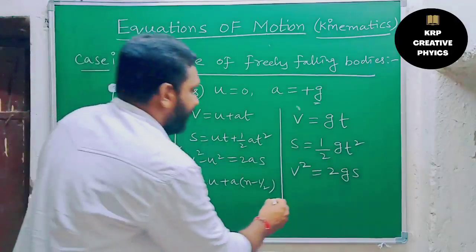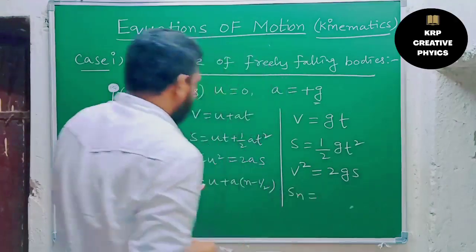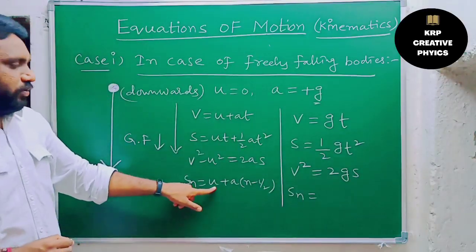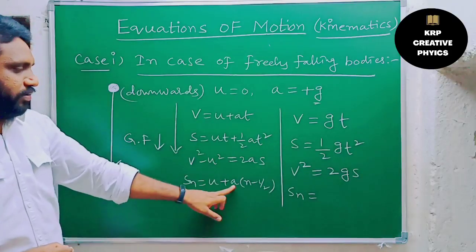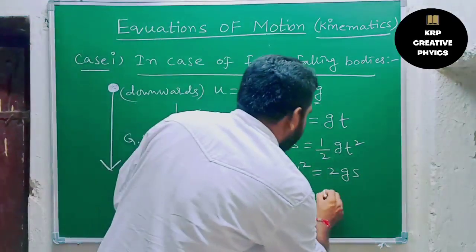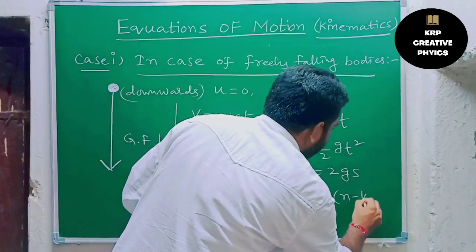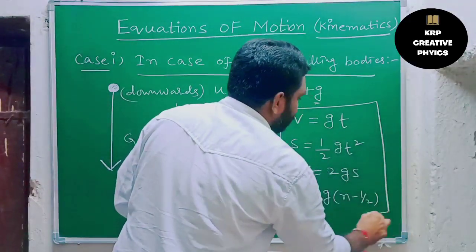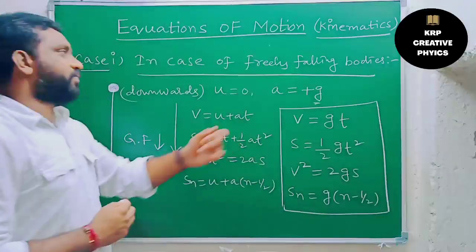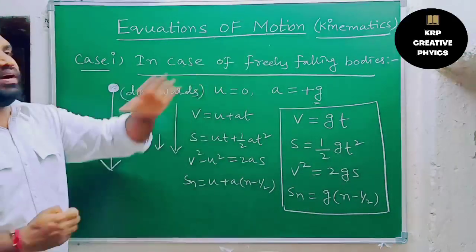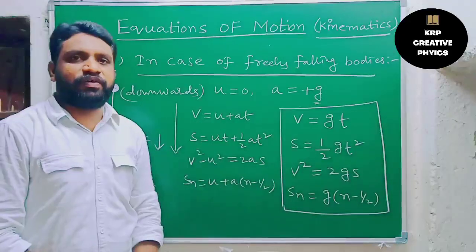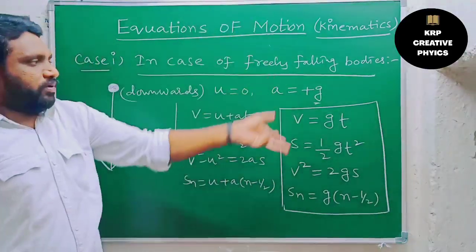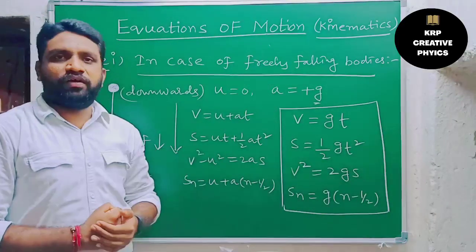Last equation, if we consider the last equation, Sn equal to, instead of u, we need to write 0. So that means this term is negligible. Remaining a, instead of a, we need to write g. g into n minus half. Okay? So these are the 4 equations of motion in case of freely falling objects. So you should remember these particular equations in case of freely falling bodies.